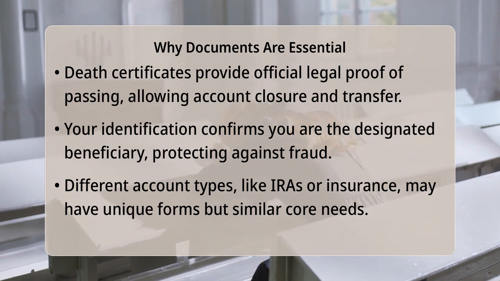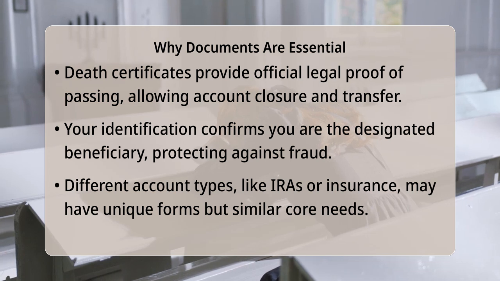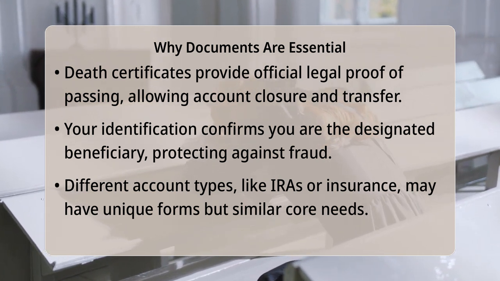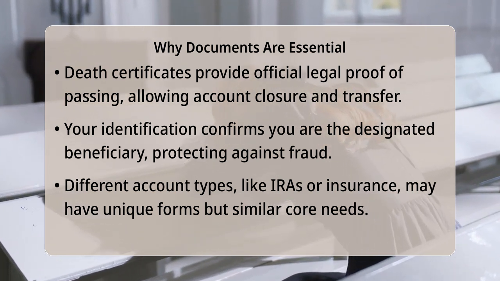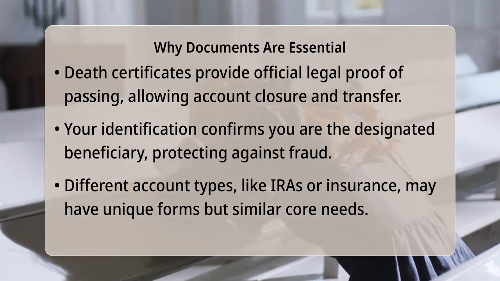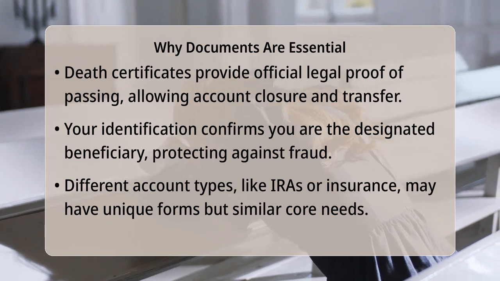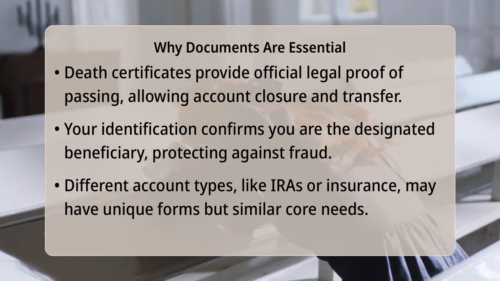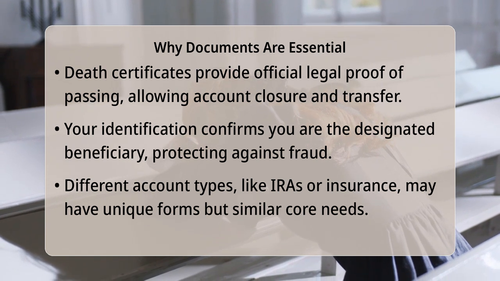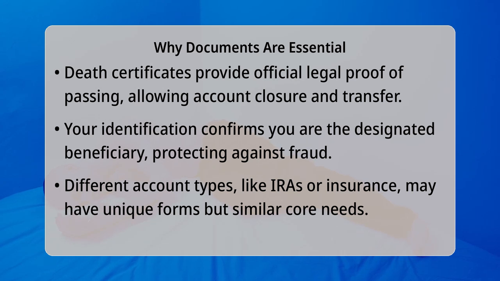While the core requirements remain consistent, specific types of accounts, such as individual retirement accounts, called IRAs, life insurance policies, or investment portfolios, might have slightly varied internal procedures or additional unique forms to complete. The most efficient and stress-reducing approach is to proactively contact each financial institution where the deceased held accounts directly.